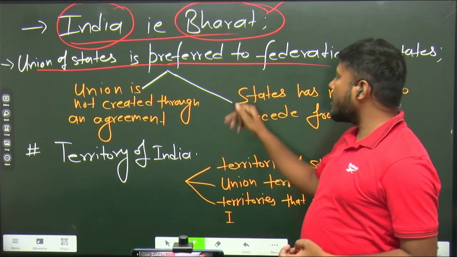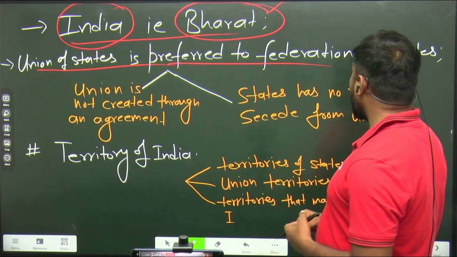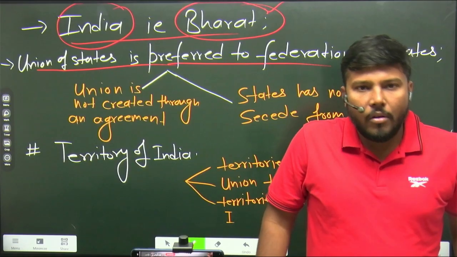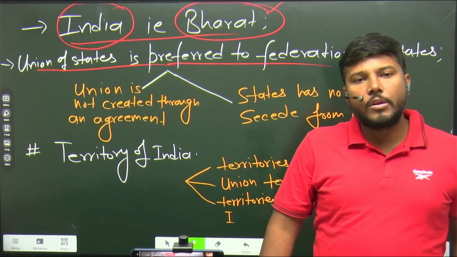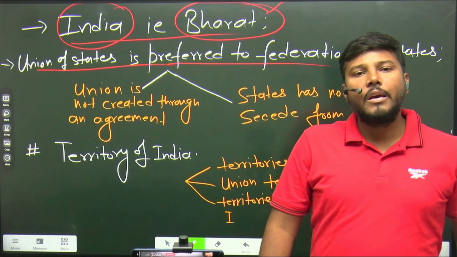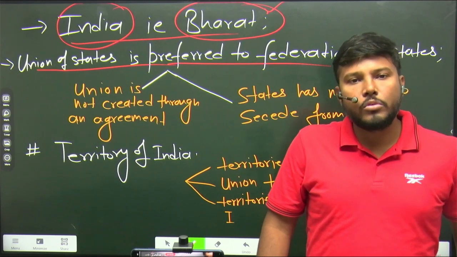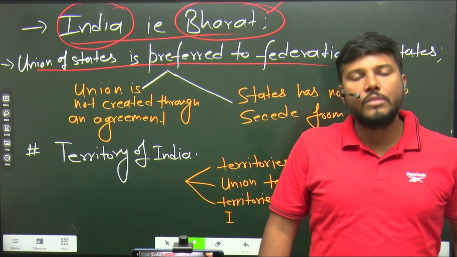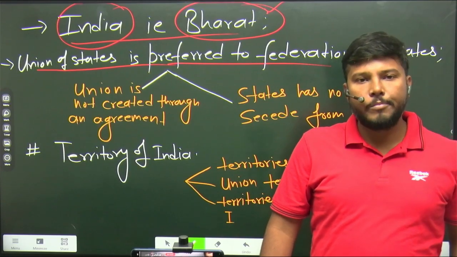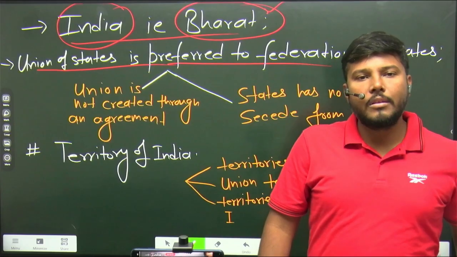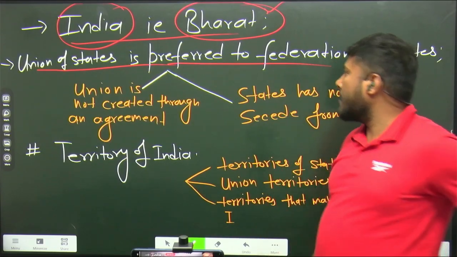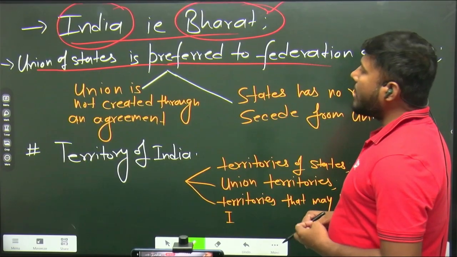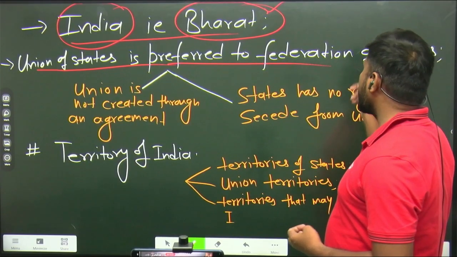The second logic is states have no right to secede from union. Yes, at the same time, when states have not come forward with an agreement to form the union, that's why states don't have right to secede from the union. States are bound to continue their existence with the union only, right? They don't have any choice either to secede from the union or something like that, right? So these two particular reasons were there. That's why we have preferred union of states over the federation of states.